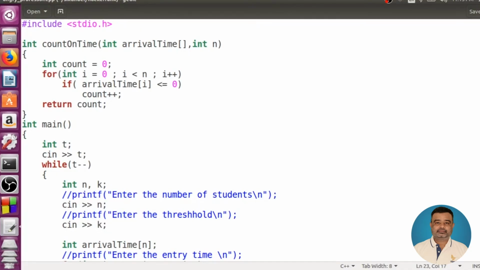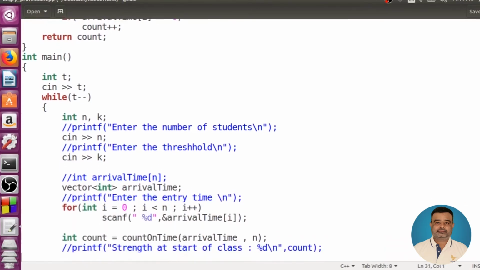The second thing I'd like to do is, we had used this array to capture all the arrival times. Instead of using this traditional array, which also works in C++, we'll try to use a much better construct of C++ called a vector. We'll use a vector of integer with the same name, arrival time. So I don't need to mention the size, and I can just keep adding elements and the vector size keeps increasing.